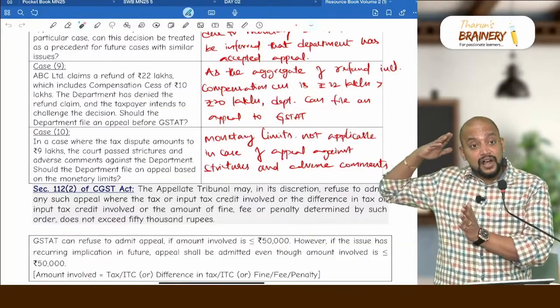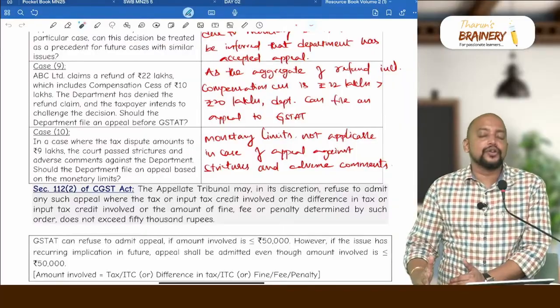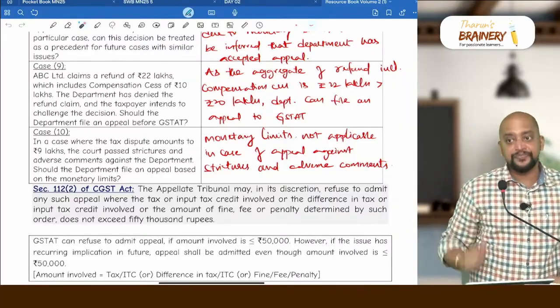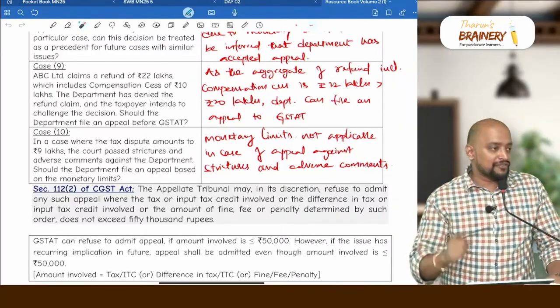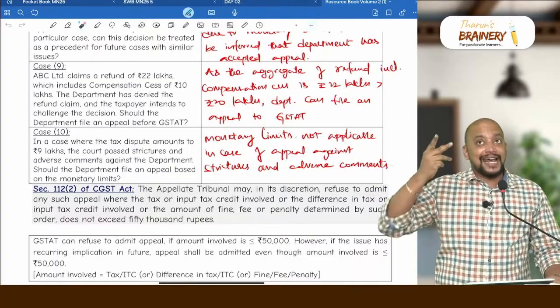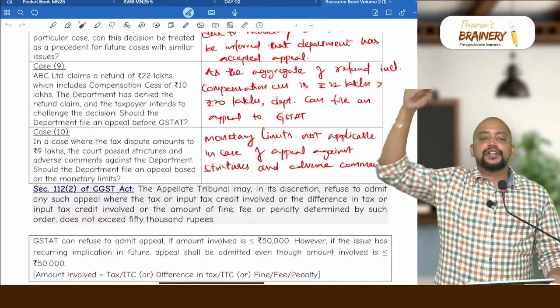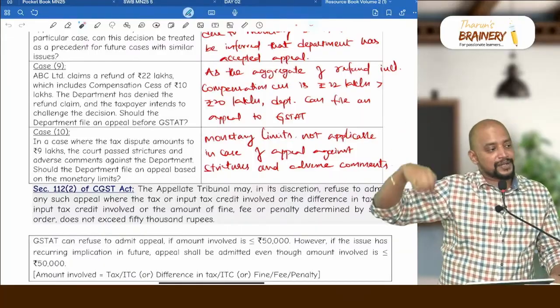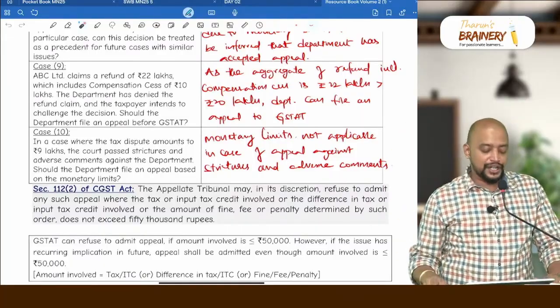Even if it does not exceed 20, they can go for appeal because it is a refund. As the issue is pertaining to refund, even if it does not exceed 20 they can go for appeal. But that point no need to write here because the question is about 22 including compensation cess. So the full total we need to take.